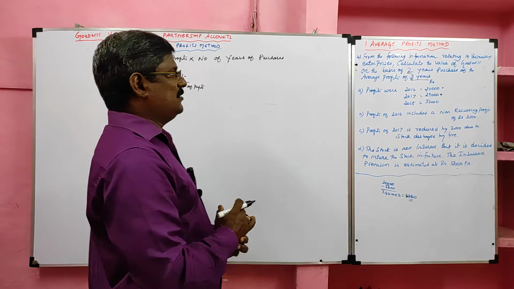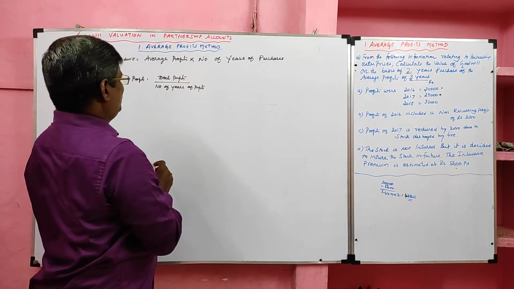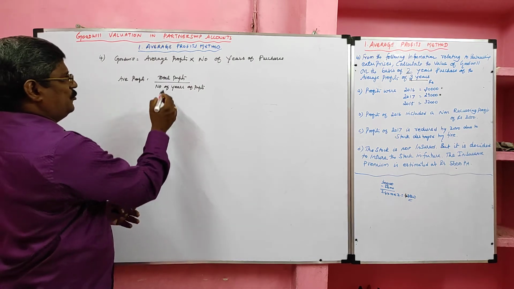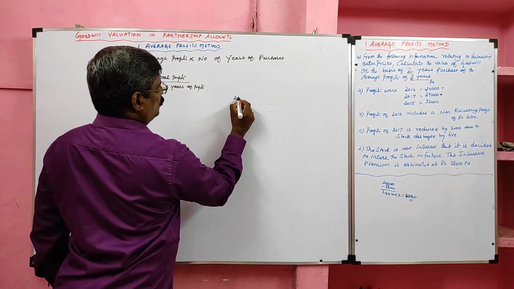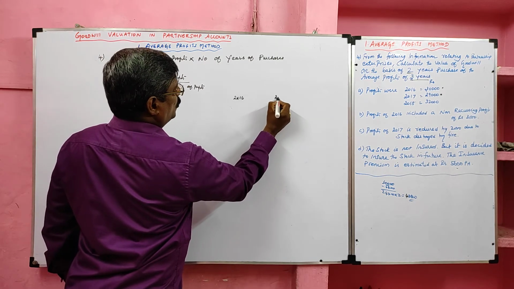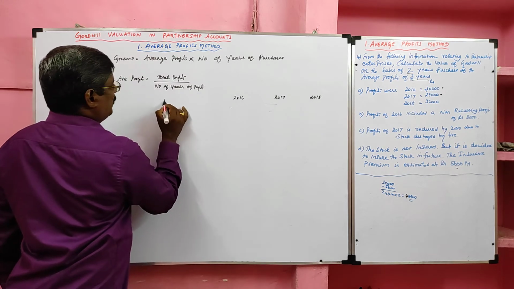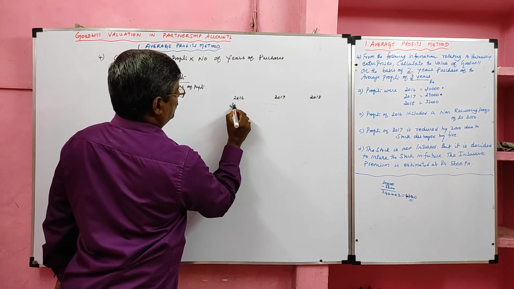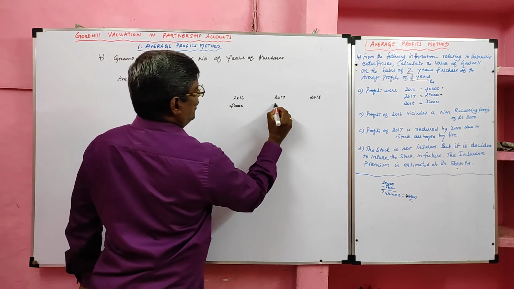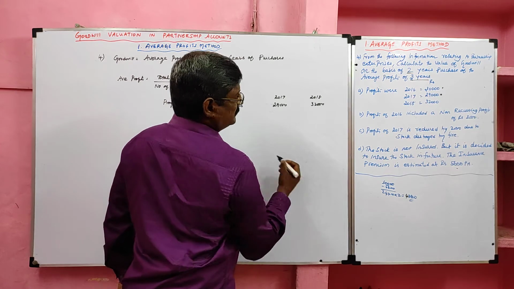Now I am going to solve the problem. Listen. Goodwill equals average profit into number of years of purchase. Average profit formula we know: total profit divided by number of years. Here the number of years is 3: 2016, 2017 and 2018. The profits given: first year 30,000, second year 29,000, third year 32,000.